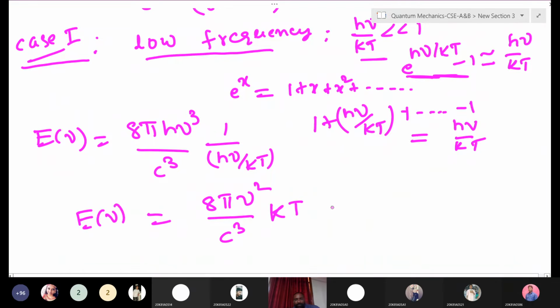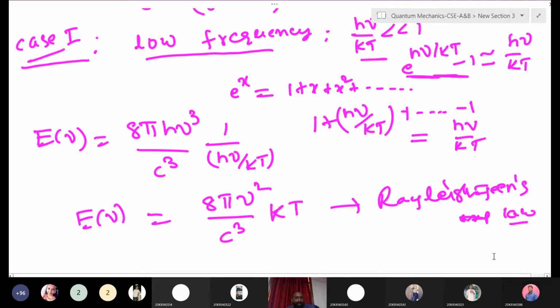This is what expression? The Rayleigh-Jeans expression, named after two scientists, Rayleigh and Jeans. We have not derived this complete expression, since it has a separate derivation, but we haven't solved that one.